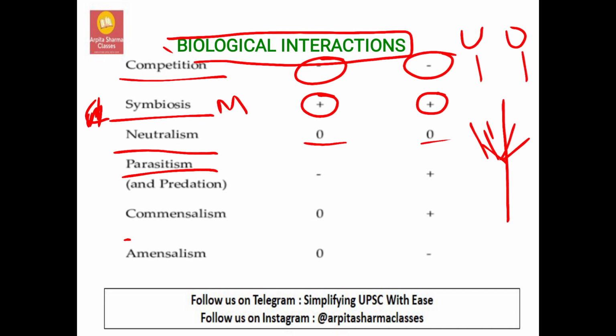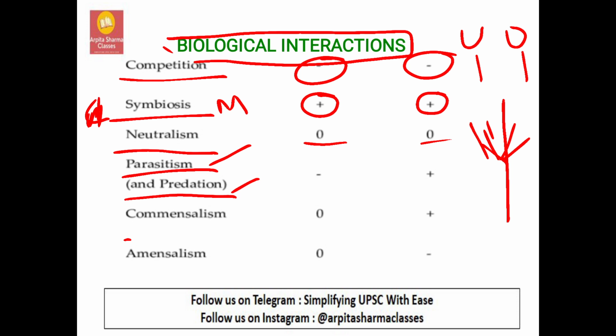Now, what is parasitism and what is predation? On top, when you view these two words, they seem to be the same. But parasitism is different from predation. I'll give you an example to understand parasitism. Parasitism is like the ticks that are there on a dog, the small insects that you find on the dog's body, or the liver fluke that is present inside the liver, or the lice that is present on the head of human beings.